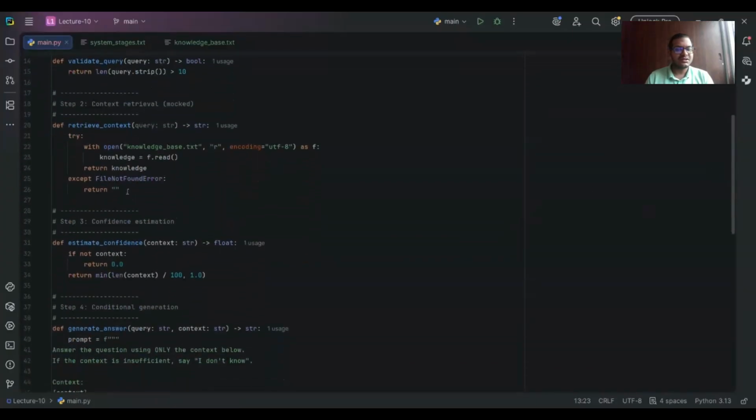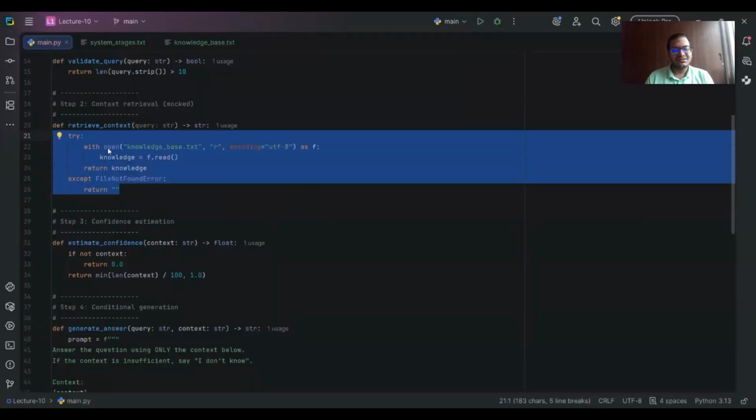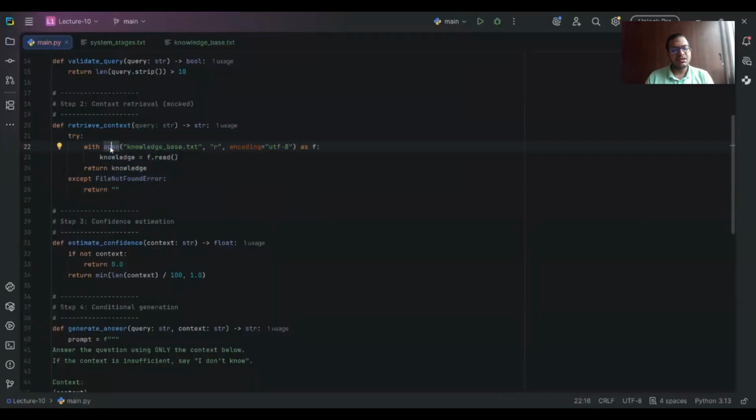After this, we have the context retrieval. This is our context retrieval. So in real systems, this would be a vector database. For learning purposes, we have mocked it. The system logic will remain the same.